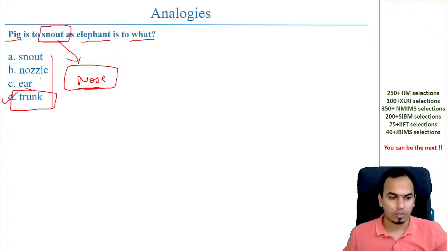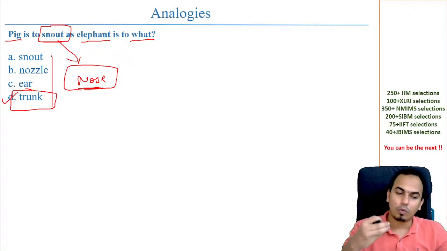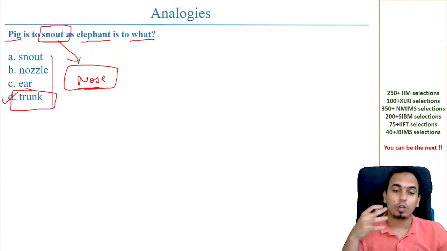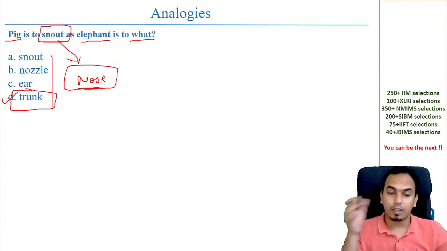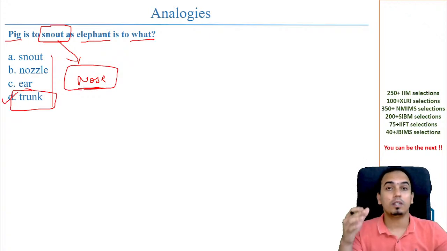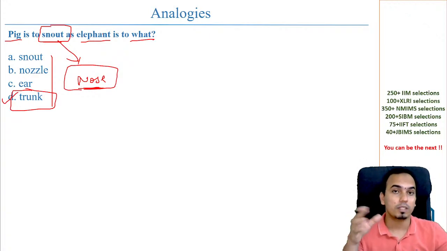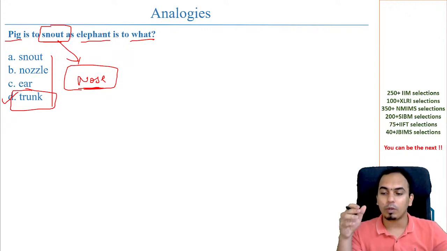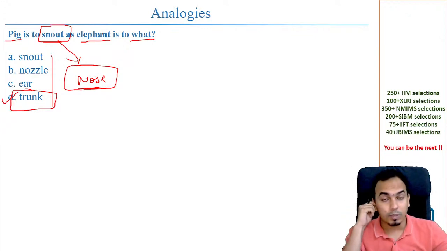So pig is to snout, that means the nose of the pig, and the nose of the elephant is the trunk. That is the analogy. Here you lose marks because you don't know these analogies. Not necessarily will the analogy always be in terms of numbers. Analogy can be in terms of numbers, or not in terms of numbers as well. So you have both cases possible, and you have to be well prepared on all the possible things.